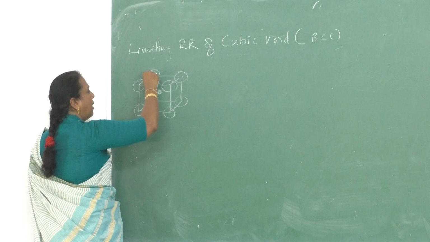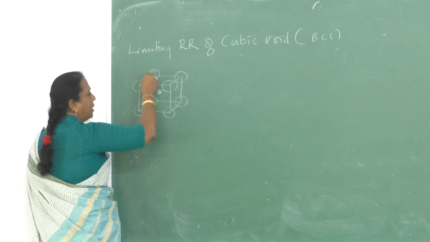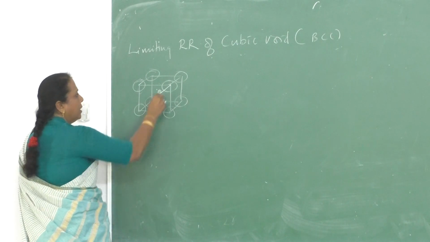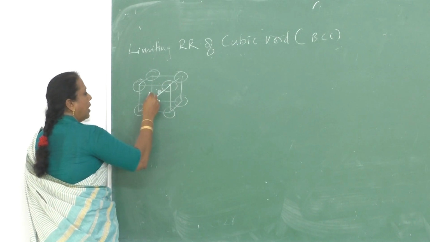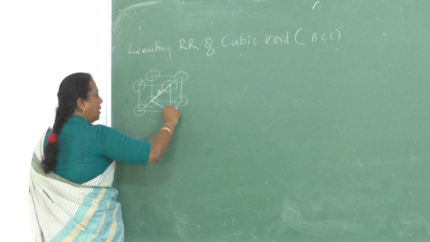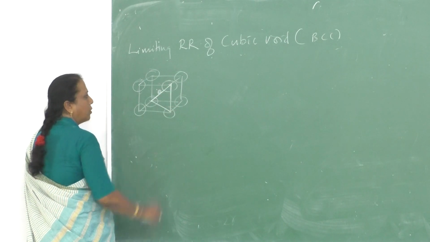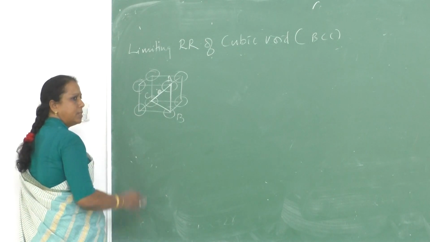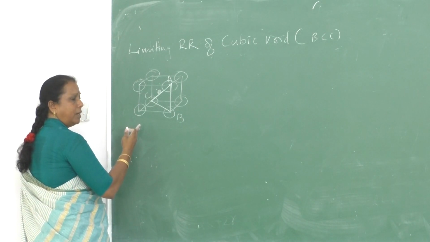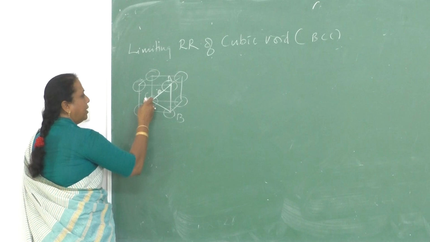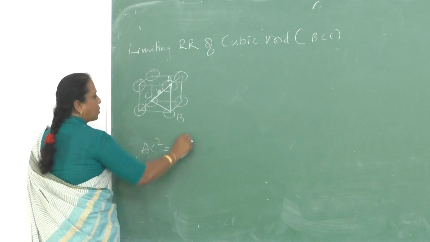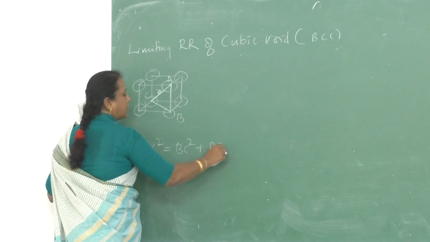So I have to consider a body diagonal here. This is the body diagonal, and let me consider this as the triangle ABC. This is a right angle triangle ABC. Is it right? Right angle triangle ABC: AC square is equal to BC square plus AB square.